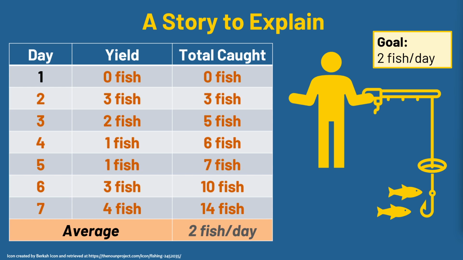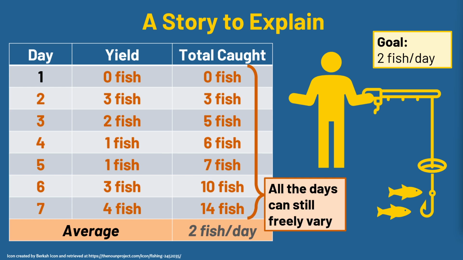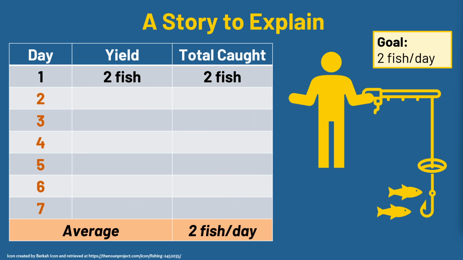Even if I have a slow start, though, like if I catch 0 fish today, I'm golden. I'm gonna be fine. Like I said, at this point, it sure seems like all the days can still freely vary. I can wake up each day and just start fishing, and whatever happens, happens. I'm gonna reach my goal. And let's say I go through the first day, and by golly, I catch 2 fish. And so I'm thinking, I am right on track for my goal. I am a great fisherman, and my buddy is going to owe me so much money, and all is right in the world.